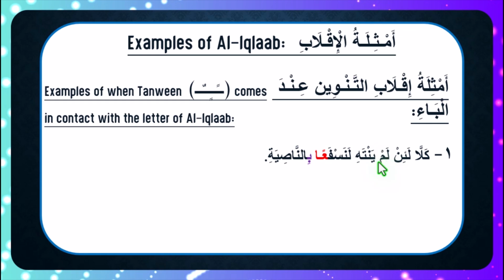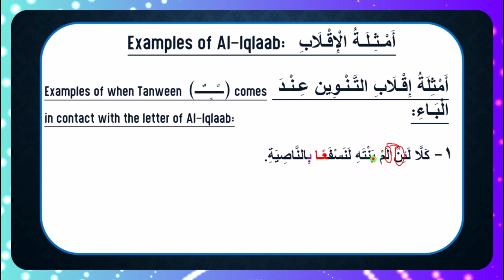So if you look at this, it's important for us to remember that there's a Nuun Saakinah here. And when we look at the next letter, that's letter lam. And if you remember, lam is a letter of what? Not idhar, of course, but it's a letter of al-idgham. Now, if we enter the Nuun into the lam, that gives us al-idgham. And what kind of idgham is this? Al-idgham bighayri gunna. That's why I recited la illam as if the Nuun was not there. So kalla la illam yantahi.